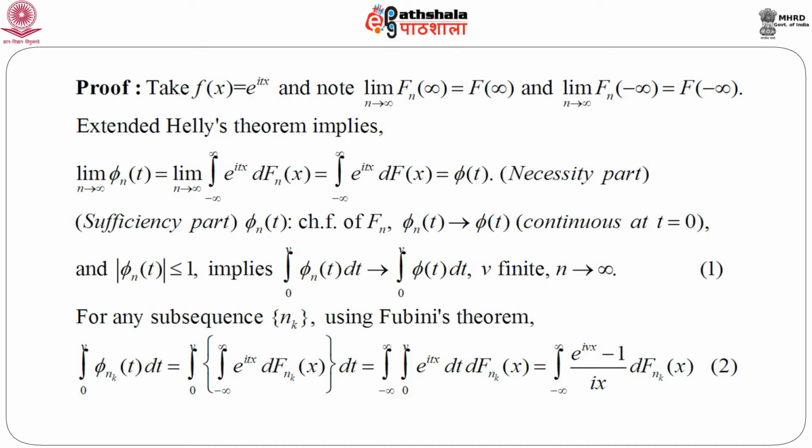So, we first integrate 0 to v e to the power I t x dt, and we have minus infinity to infinity d f n k x. So, this becomes minus infinity to infinity e to the power I v x minus 1 by I x into d f n k x. So, we can write the integration of phi n k t within the limit 0 to v with respect to t is exactly equal to minus infinity to infinity e to the power I v x minus 1 by I x into d f n k x.